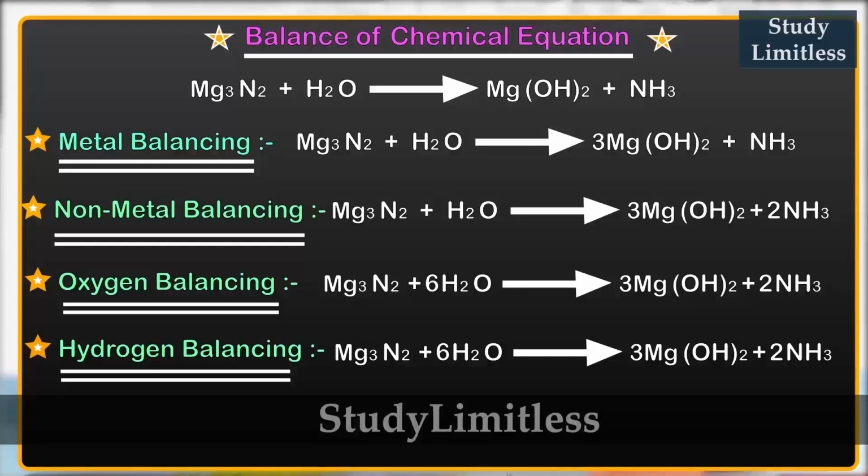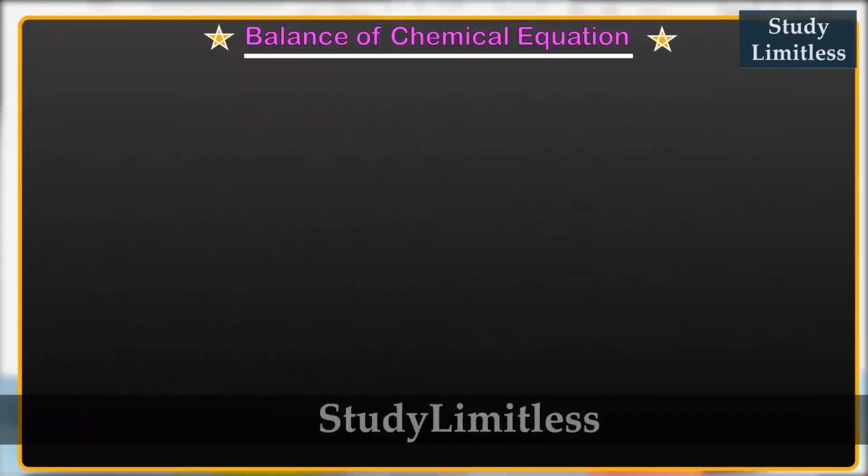Now the final equation that we have is Mg3N2 plus 6H2O gives 3 magnesium hydroxide, which is Mg(OH) twice, plus 2 molecules of ammonia. Now let's take another example.